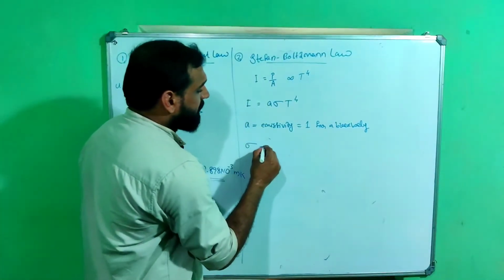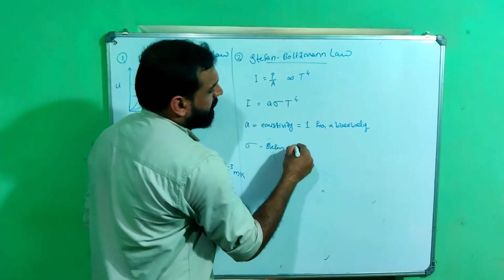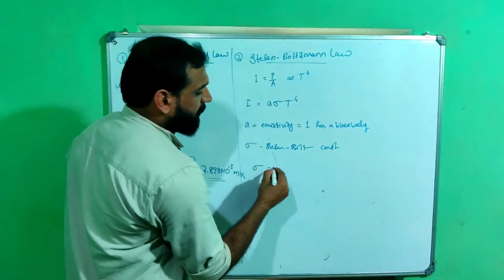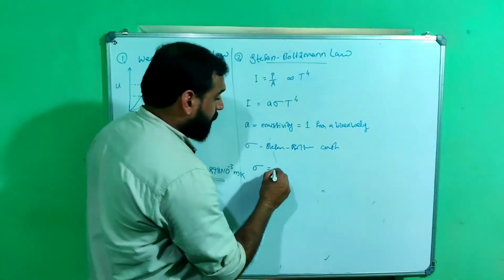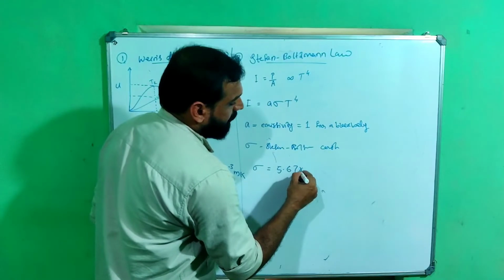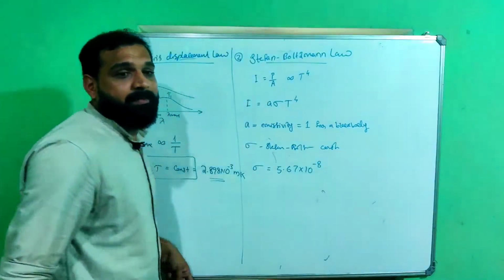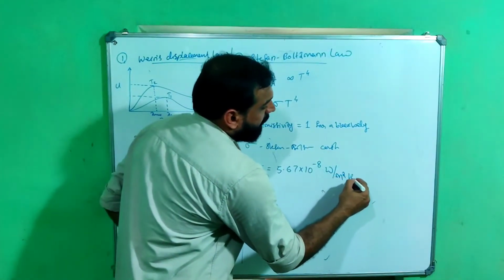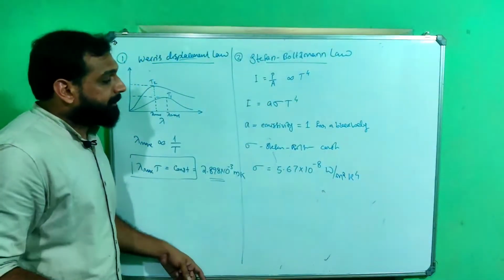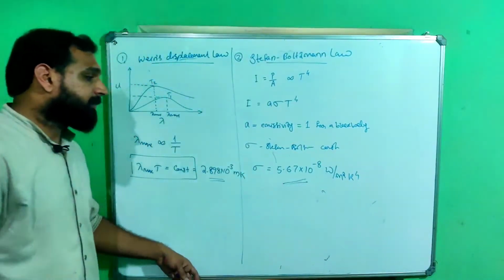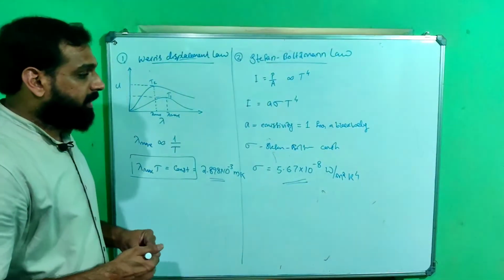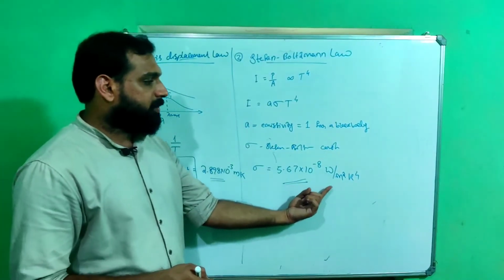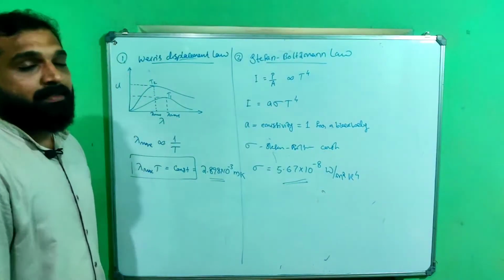Sigma is the Stefan Boltzmann constant. Its value is very important. It is 5.67 into 10 raised to minus 8 watt per meter square Kelvin raised to 4. That is the value of the Stefan Boltzmann constant, and this value is also important for solving numerical problems.